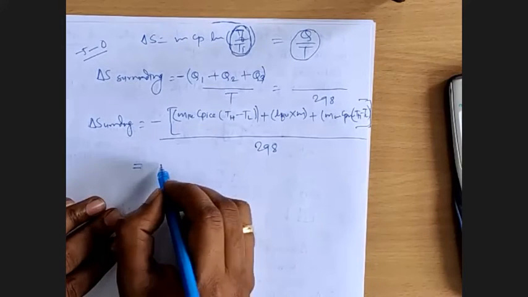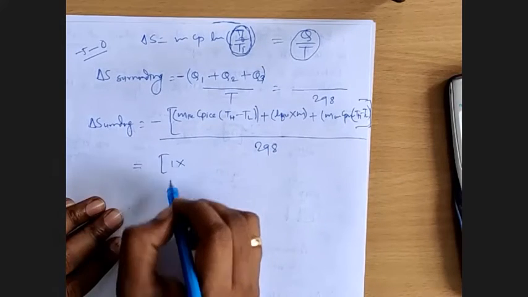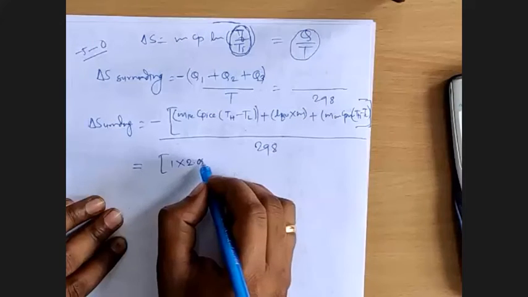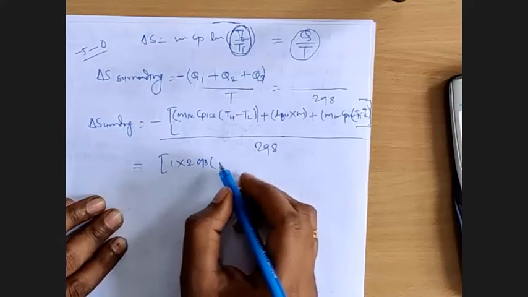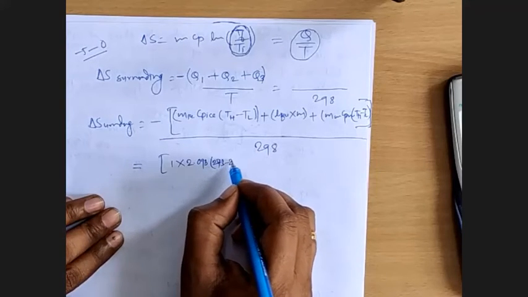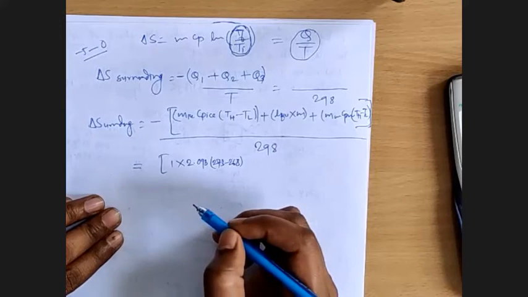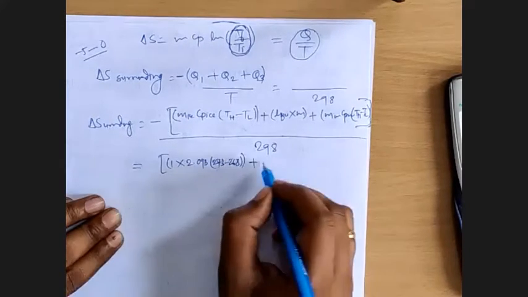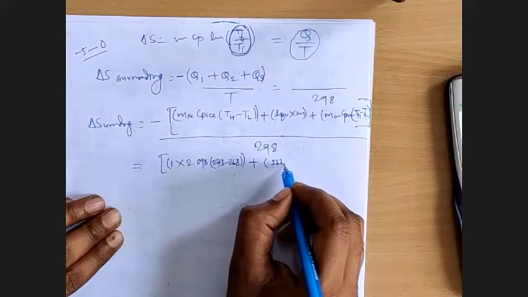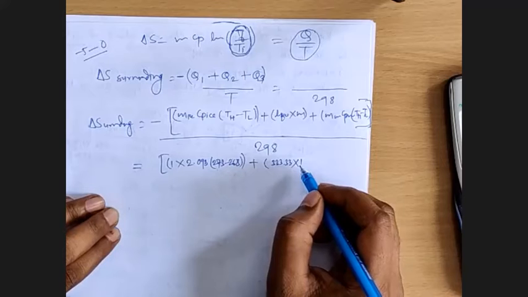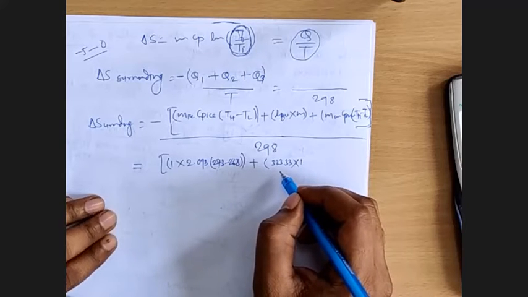Mass of ice 1 multiplied by 2.093, what is the specific heat of ice? 2.093, into higher minus lower, so 273 minus 268, that is for ice. So this will be Q1 plus 333.33 multiplied by 1, because 1 kg of ice is there and latent heat of fusion is 333.33.